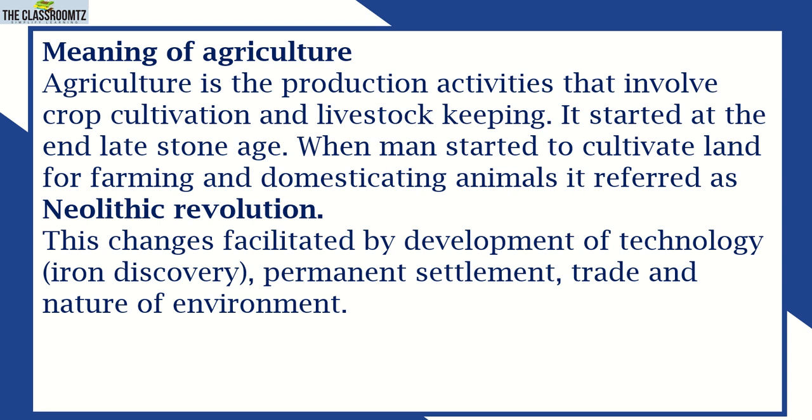When man started to settle in one area, he developed the Neolithic Revolution. That permanent settlement was supported by strong tools, those were iron tools. And after surplus production, man did trade, and all those activities were determined by the nature of the environment. That is a brief introduction about agriculture in pre-colonial Africa.